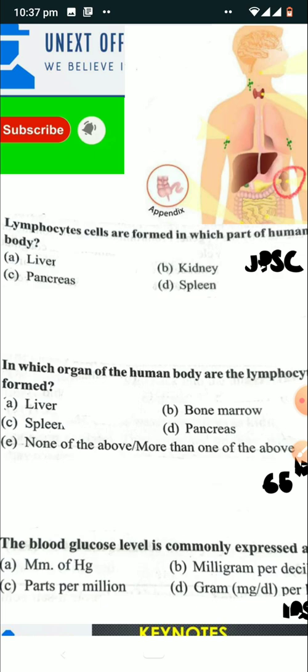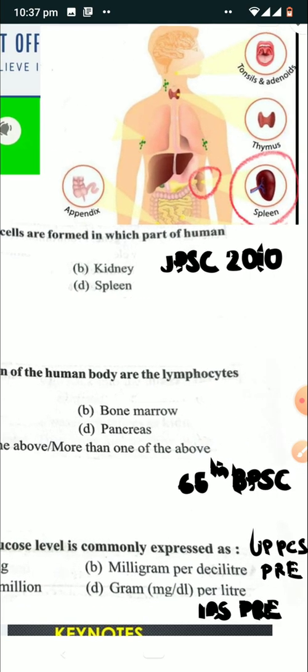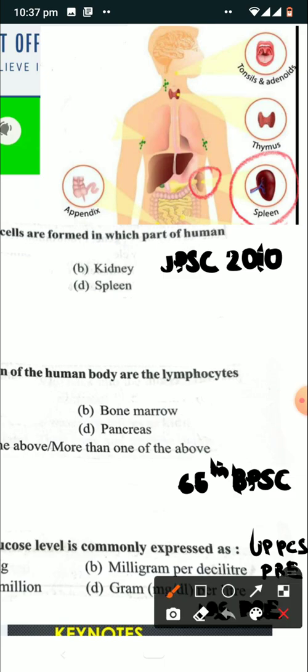So these lymphocytes are a type of WBCs or leukocytes and their primary function is to provide protection against specific diseases. So where are these lymphocytes formed? These lymphocytes are primarily formed in primary lymphoid organs like bone marrow and thymus. And here is a diagram showing thymus.